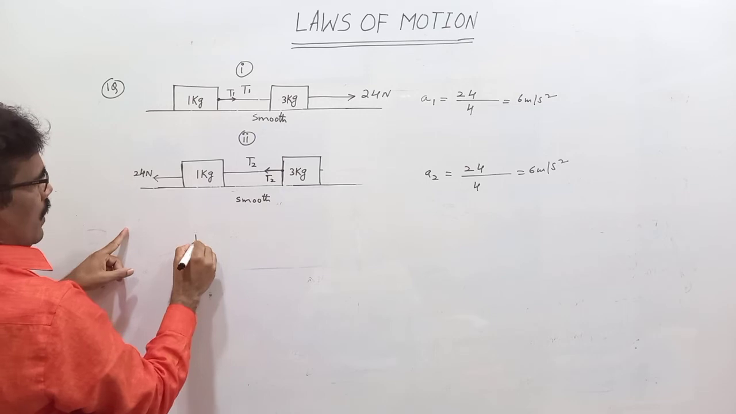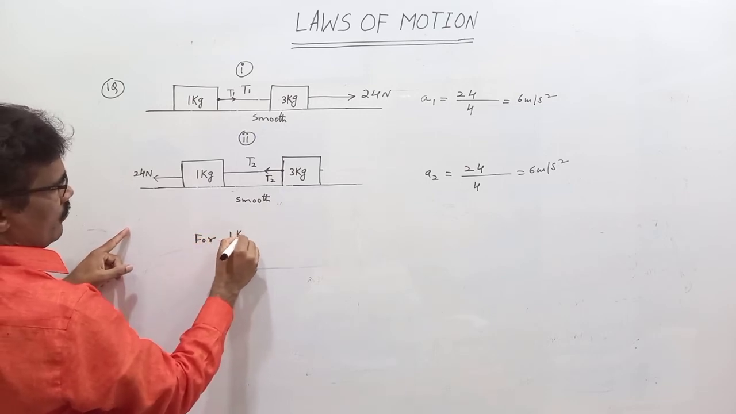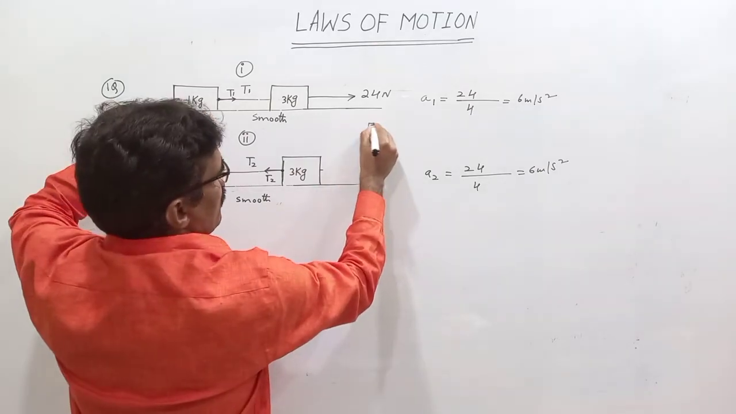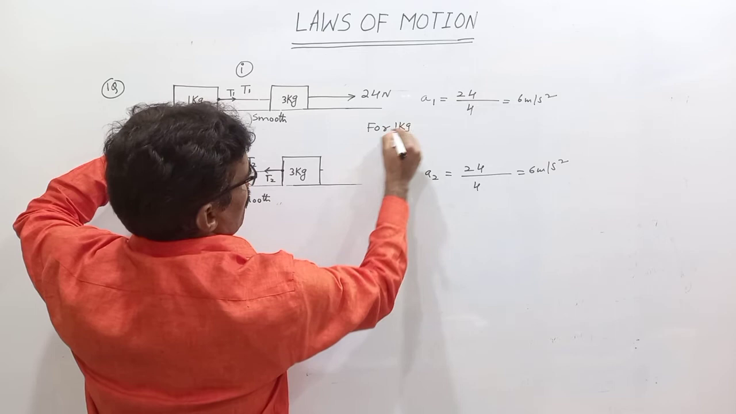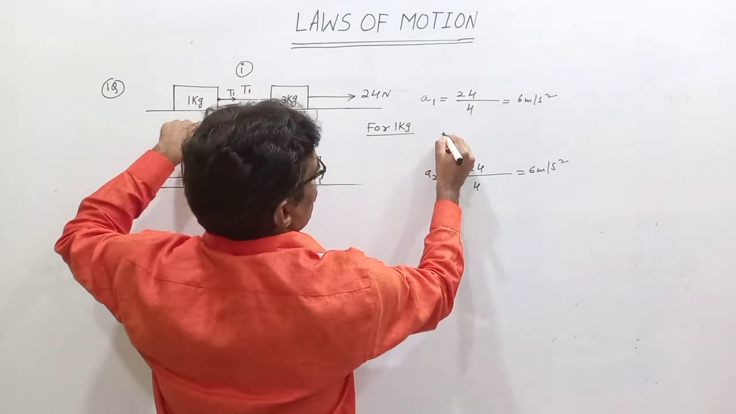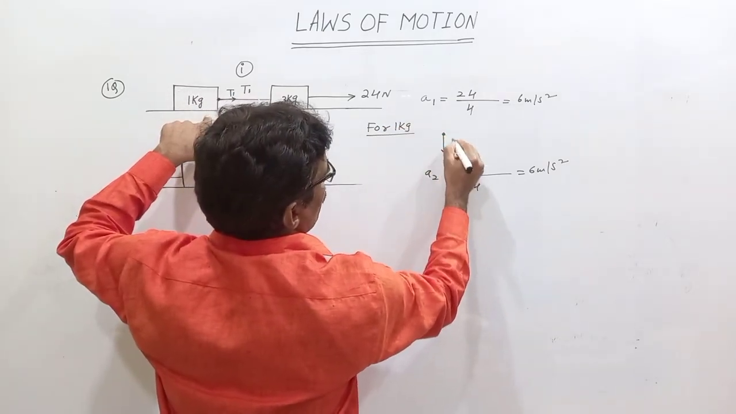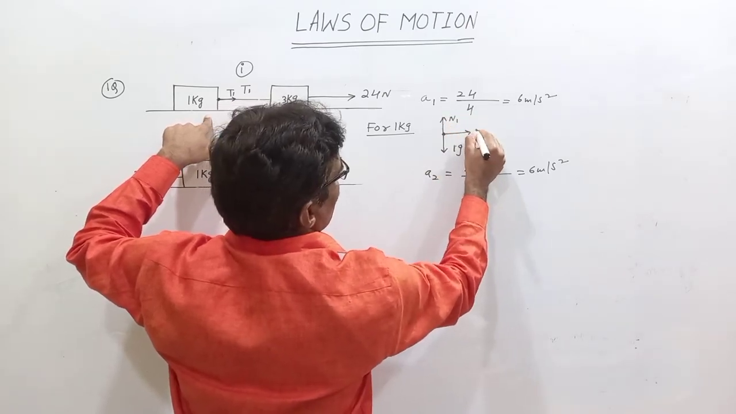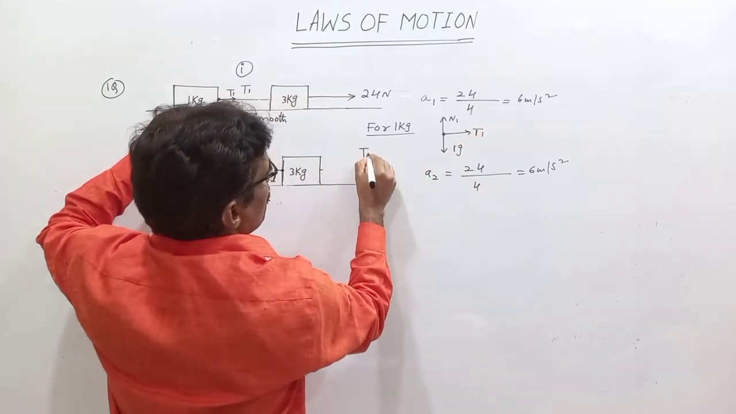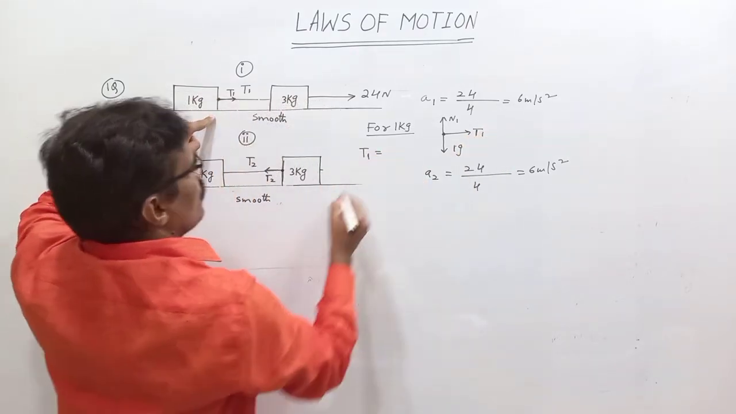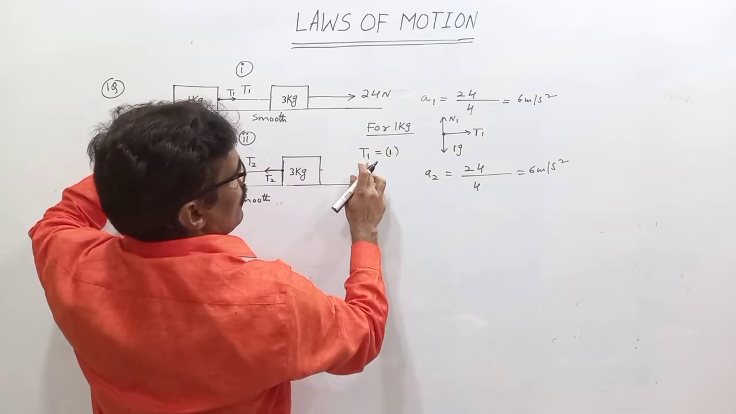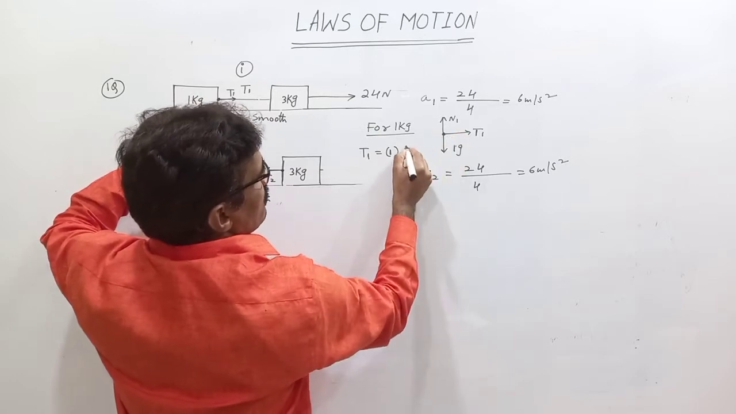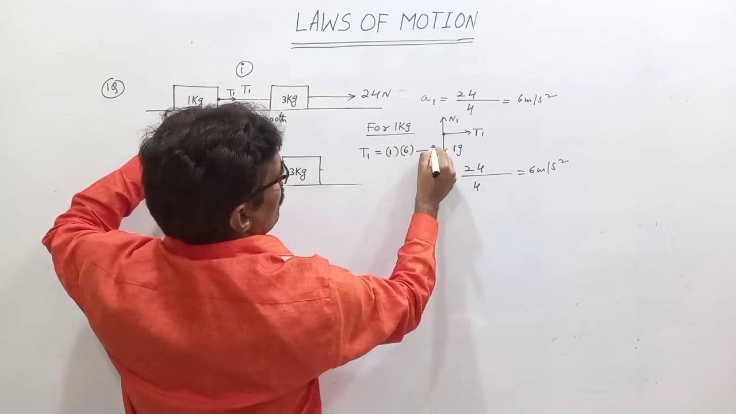Okay sir. So for the 1 kg block in the first case, what force is acting on it? 1g down, sir. Normal reaction is up. So this side is T1. Therefore T1 is equal to mass into acceleration, 1 into 6. This is equation 1.